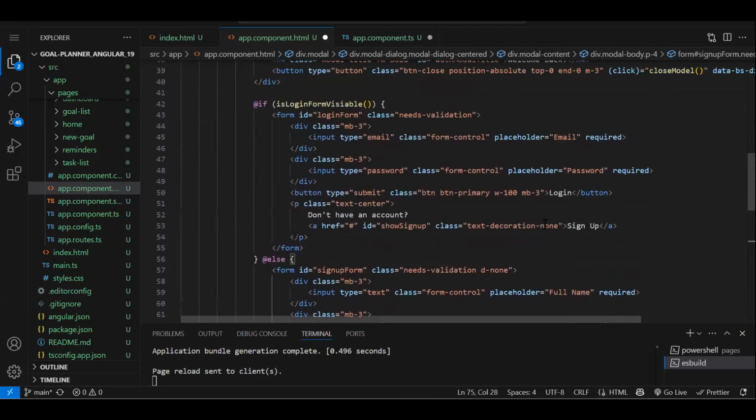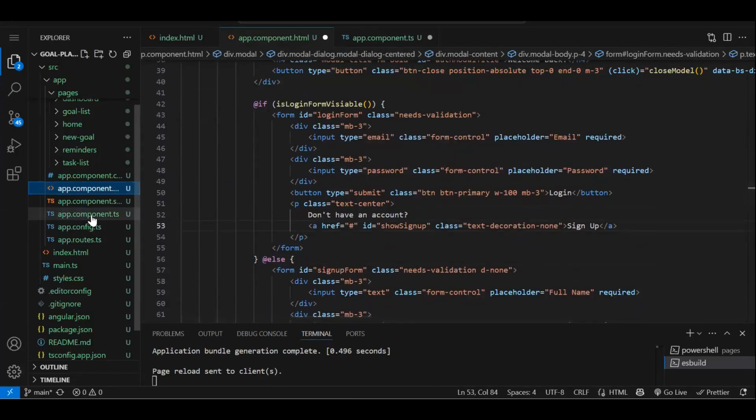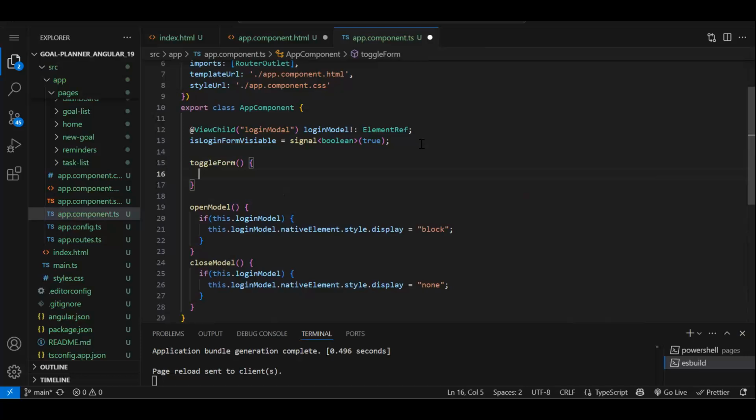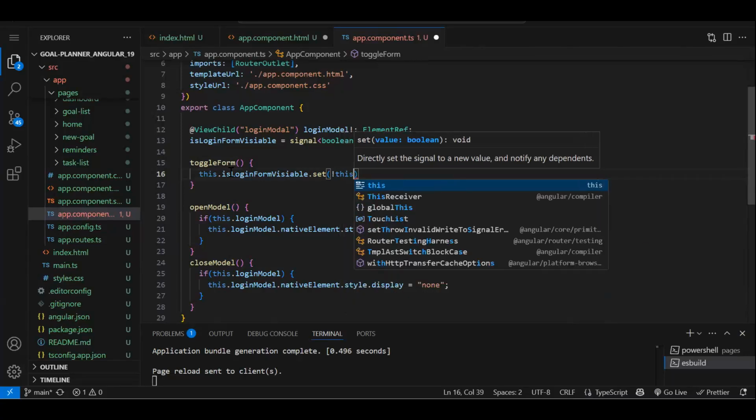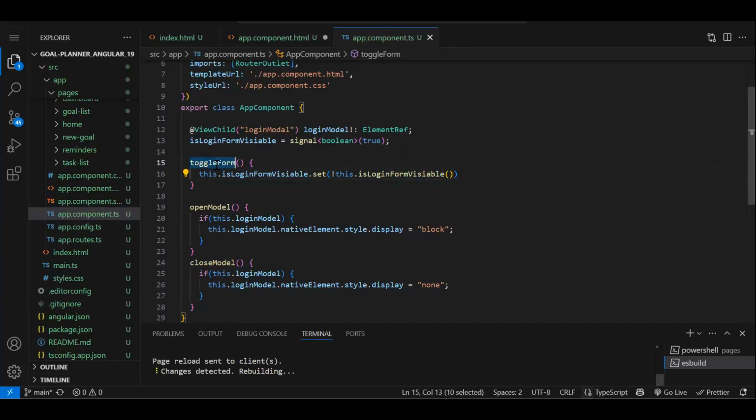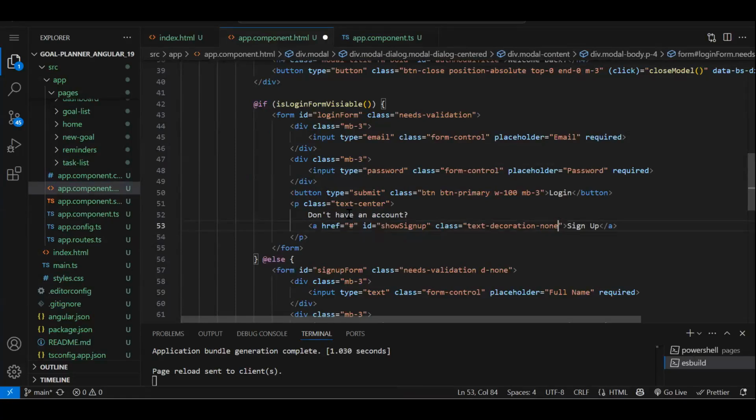Now we just need to toggle it also. On click of sign up, let's create one more function to toggle the view. toggleForm. On click of toggle, we just need to change the value of this signal, whatever it has, just vice versa of that. So this.isLoginForm.set method. To change the signal value, we have to make use of the set method, and vice versa, so not this.isFormVisible. Whatever the current value we have, vice versa of that. If it is true, false. And this function we will call over here also.